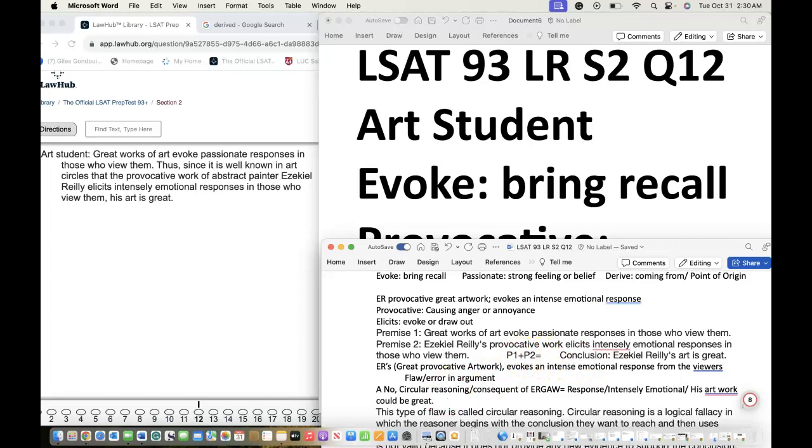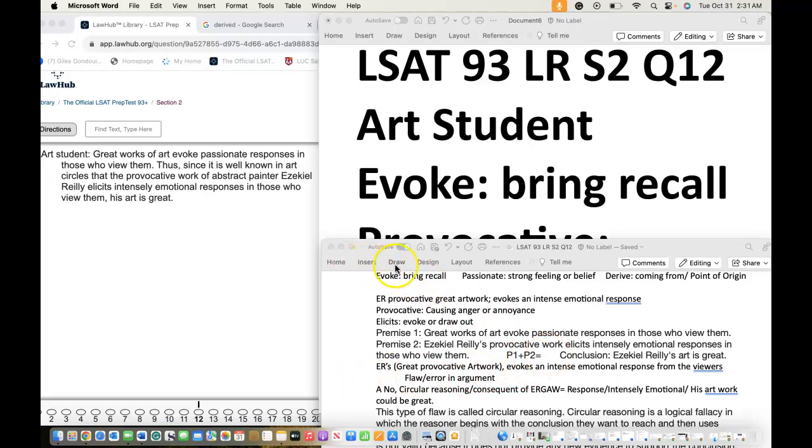So basically, the symbol for conclusion, I'm going to do the three dots. Those three dots simplify the variables.